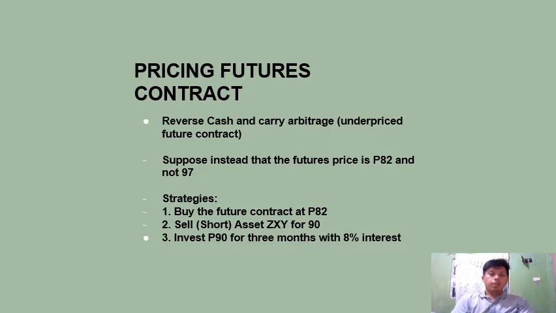Now what if the futures contract is underpriced? Suppose instead that the futures price is 82 pesos. The strategy we will do is to reverse our cash and carry arbitrage strategy. The first thing we need to do is to buy the futures contract at 82 pesos, sell the asset at the cash market price of 90, and then invest the 90 pesos we got for 3 months at 8% interest.